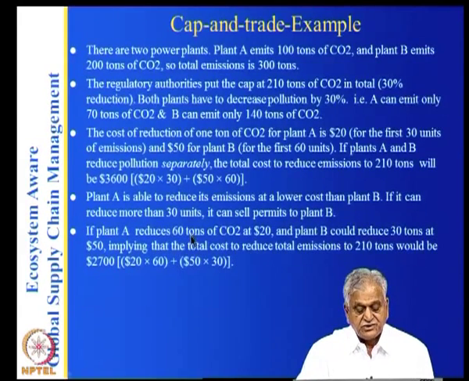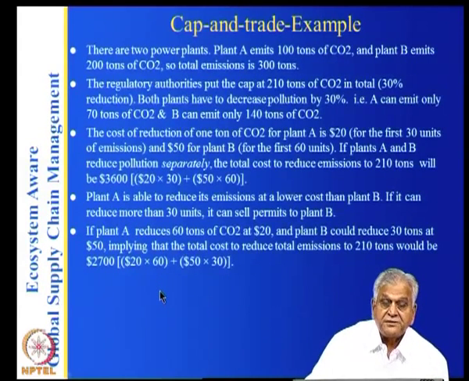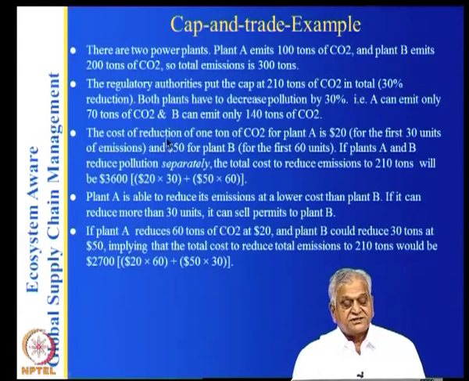And if plant A reduces 60 tons of CO2 at 20, and plant B reduces 30 tons at 50, implying that the total cost of production of 210 will be 20 into 60 plus 30 into 50, that is 2,700, which is less than 3,600. I think this is simple mathematics which shows that instead of 3,600 with each paying independently, if both of them combine, then they pay 2,700.